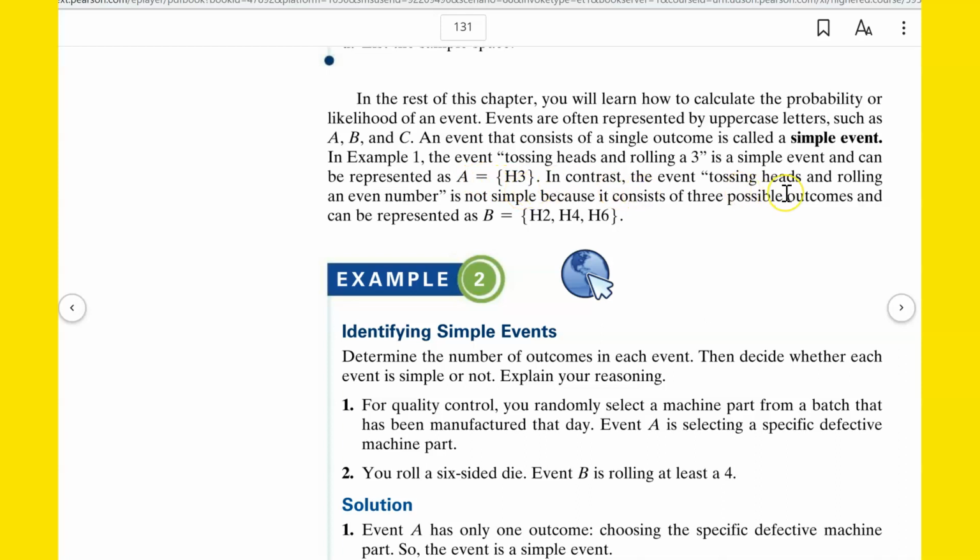In contrast, the event tossing heads and rolling an even number is not simple because it consists of more than one possible outcome. It consists of 3 possible outcomes, but it can also be represented with a capital letter. Let's call it B. In that case, B would equal H2, H4, and H6. So if it's just one outcome, like H3, that's a simple event. But if it's more than one outcome, that would not be a simple event.